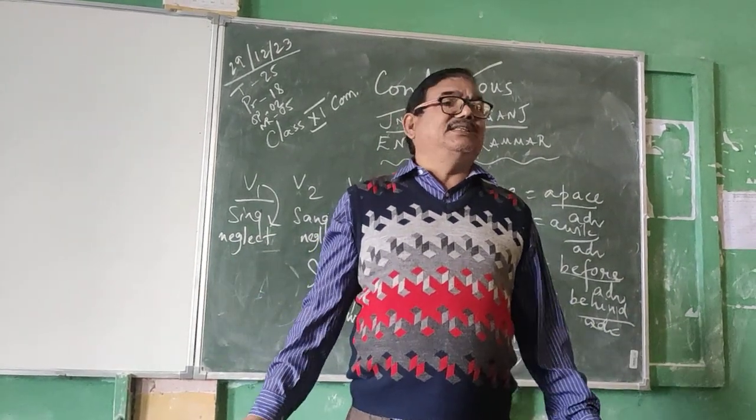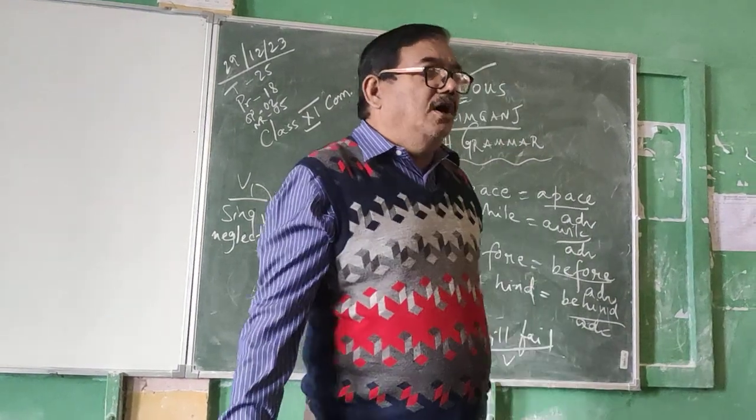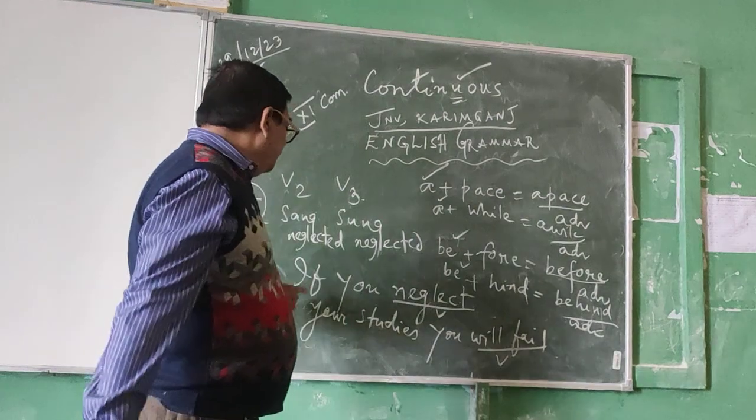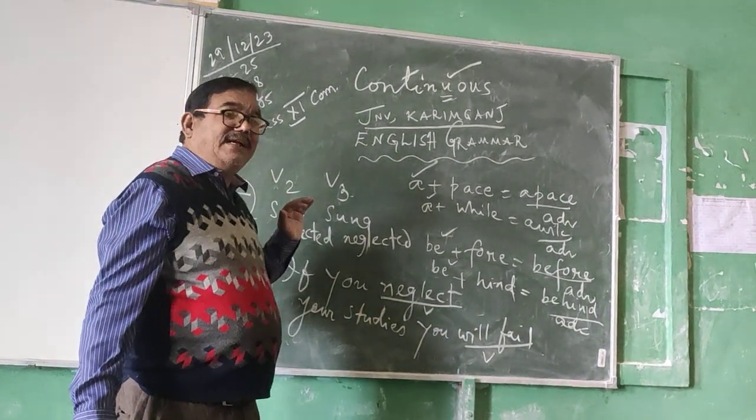Most of the students miss out the letter U while writing the spelling. Okay, so if there are two verbs in the sentence, if one verb is in the simple future tense, then the other verb must be in the simple present tense.